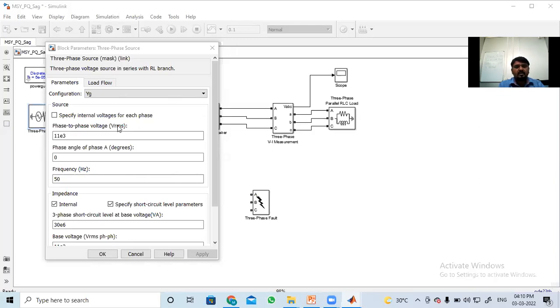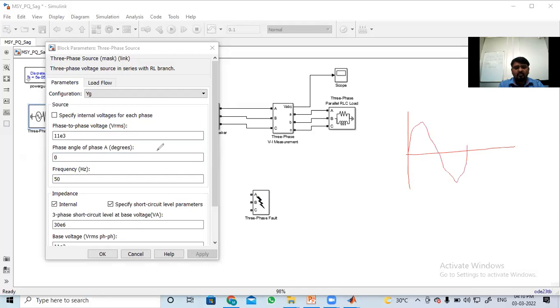So we take the generation as L1 kV here now. L1 into 10 to the power of 3 is nothing but L1 kV that we are going to consider. The phase angle of the first phase is 0, it should start from 0. If you want it to start after 90 degrees, then you can give 90 here, and it will start from 90 degrees.